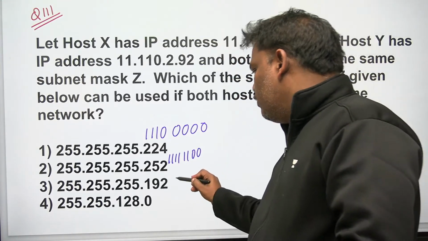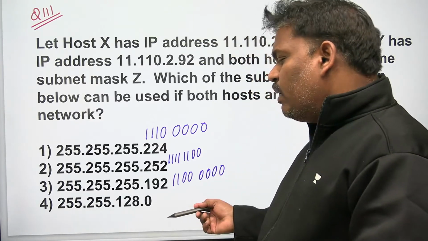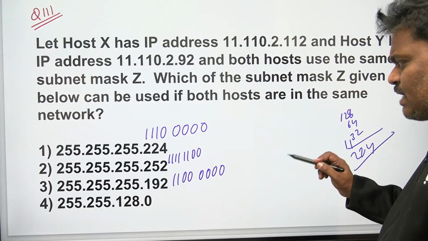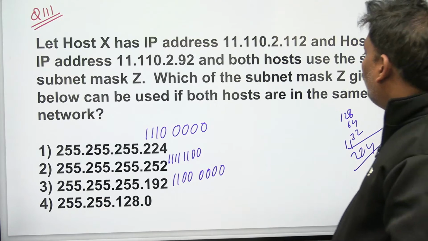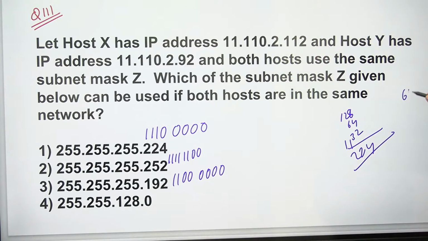What about 192? If required we will go to the fourth one; if not required we will leave it. Let's concentrate on these three. But what about 112? If you observe 112, 64 is required, 32 is required, which is 96. 112, next one afterwards 16.